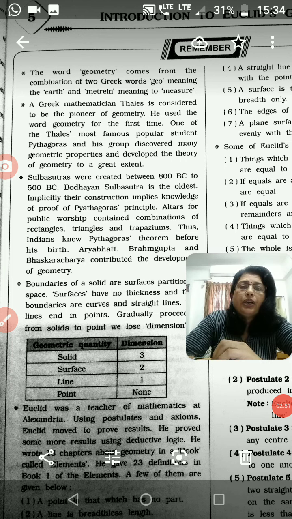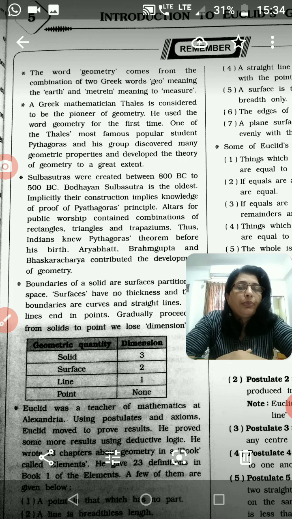He used the word geometry for the first time. One of Thales' most famous students was Pythagoras. Pythagoras and his group discovered many geometric properties and developed the theory of geometry to a great extent.